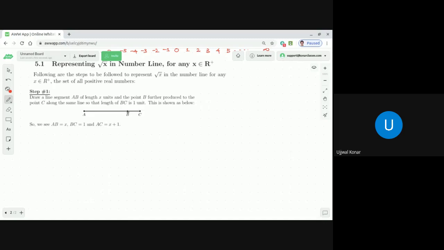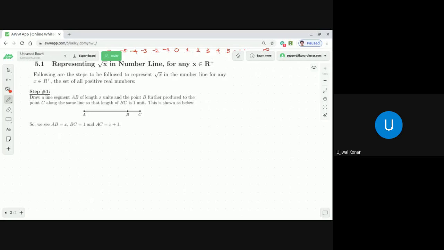And the point B is extended further to the point C along the same line so that BC is 1 unit. So in the scale in which you are measuring AB, BC should be extended by 1 unit. As a result, what will be AC? X plus 1, correct, no, dear students? AB is X and BC is 1, so AC should be AB plus BC, which is X plus 1. Absolutely clear? Yes, sir. Okay, great. You need to raise your voice a little bit.